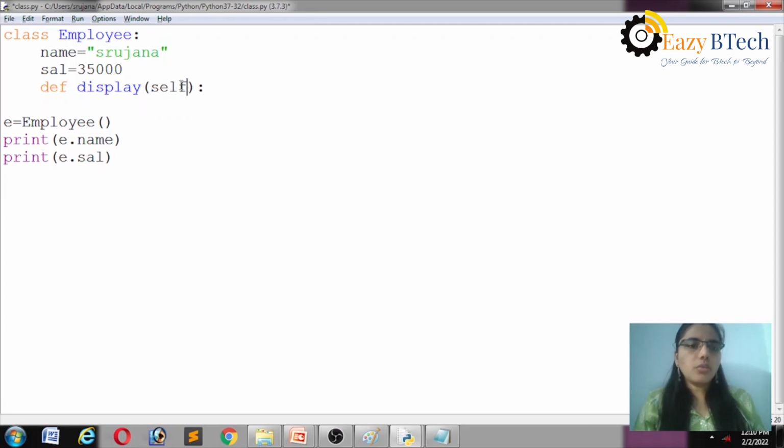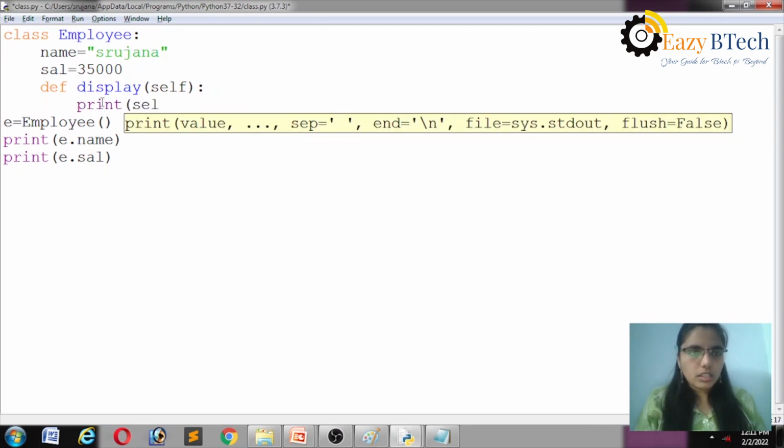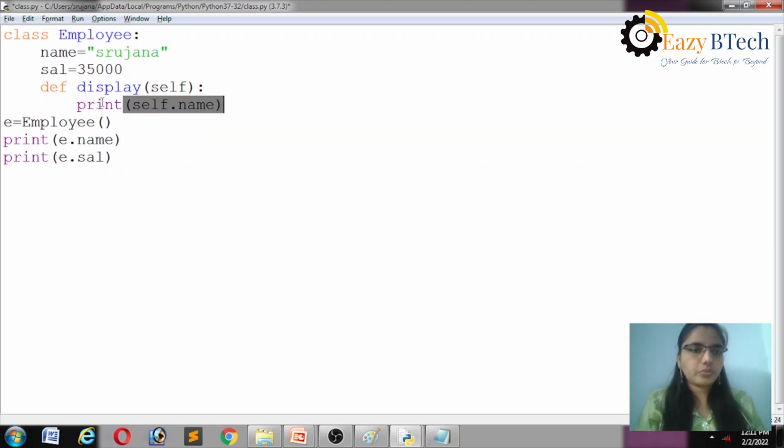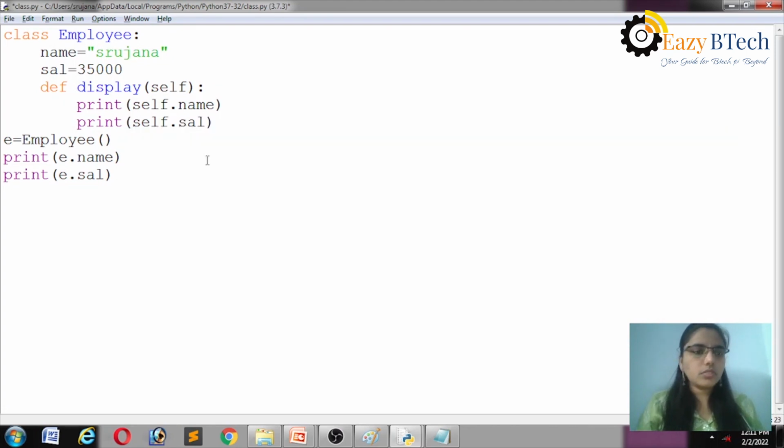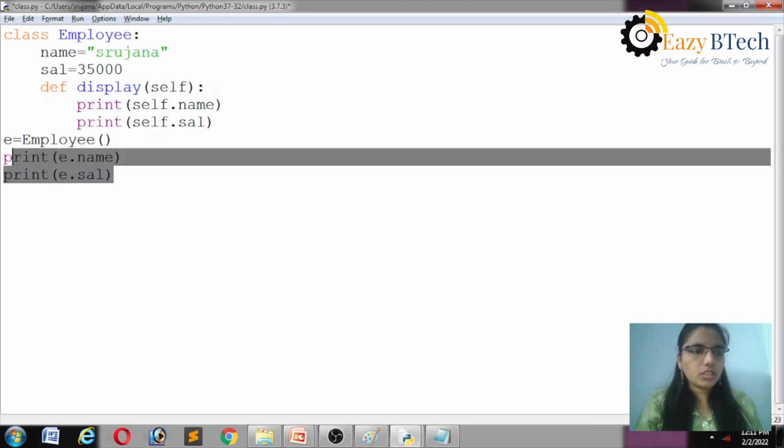After that, you can give your own arguments. Here, print self.name. Name is already in Employee, so you have to access it by using self. Print self.salary. Just remove this.